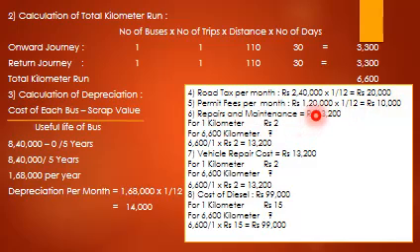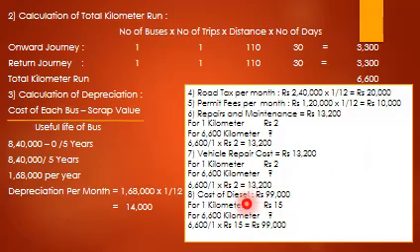Repairs and maintenance is given per month, it is 13,200. Repairs and maintenance for 1 kilometer the cost of maintenance is 2, and for 6,600 kilometer how much? 6,600 divided by 1 into rupees 2 equals 13,200. Vehicle repair cost again is the same. For 1 kilometer the cost of vehicle repair is 2, and for 6,600 kilometer how much? 6,600 divided by 1 into 2, it is 13,200.